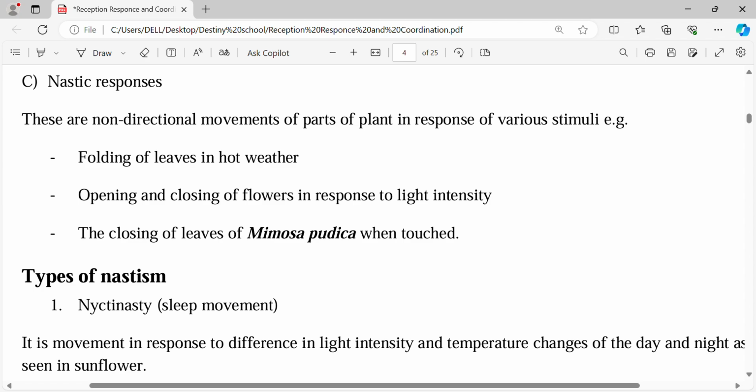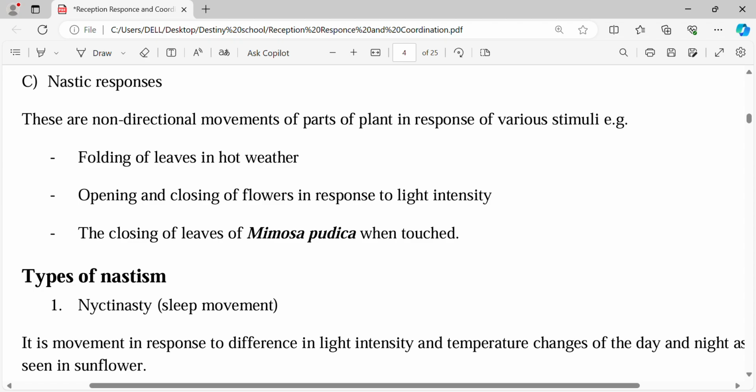Remember, there were 3 types of responses. So nastic responses. Now, you know, the taxis, we knew the direction where the stimuli was coming from. For example, light was from one side because for the cockroach to run away, it means that there is a portion where there is light and there is a place that there is no light. So it means that there's a specific place where the light is coming from. Also from the tropism, you also need to induce the light from one side and the other side need to be dark. But now in nastism, there is no specific direction.